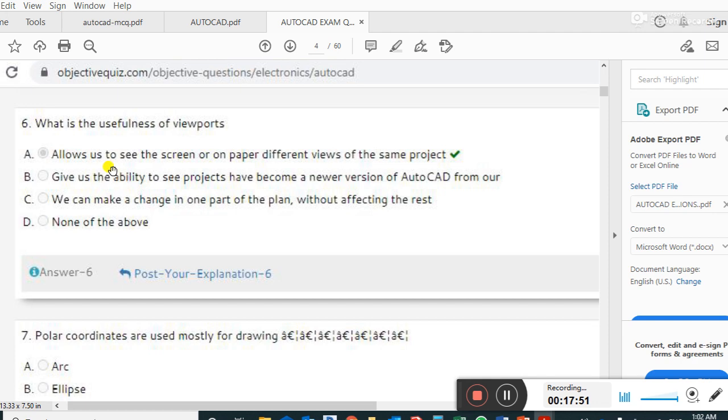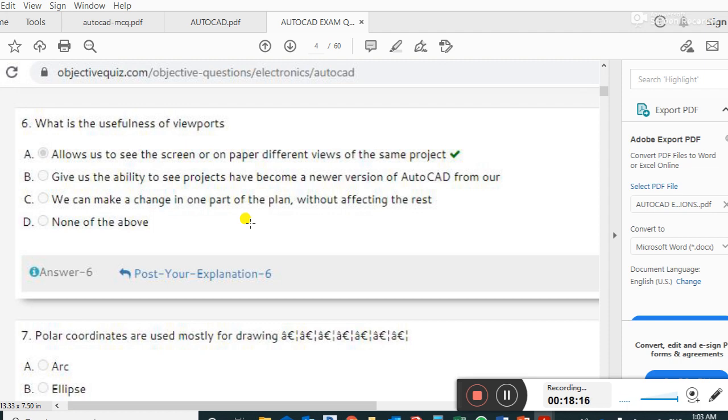Guys, what is the usefulness of the viewports? It allows us to see on a screen or on paper different views of the same project. Guys, believe me, this AutoCAD is very useful software.